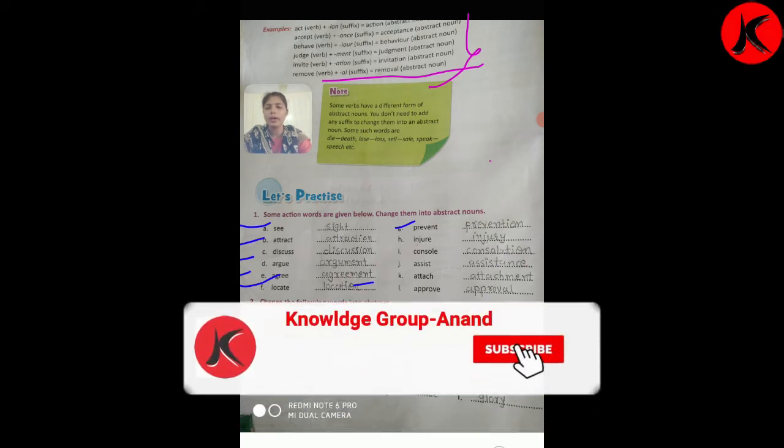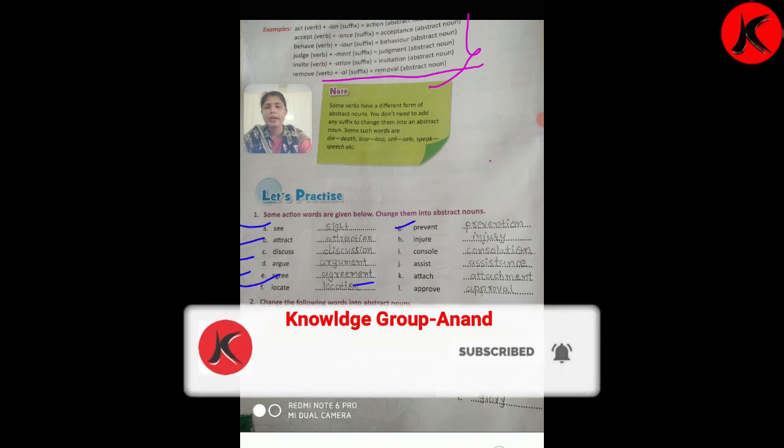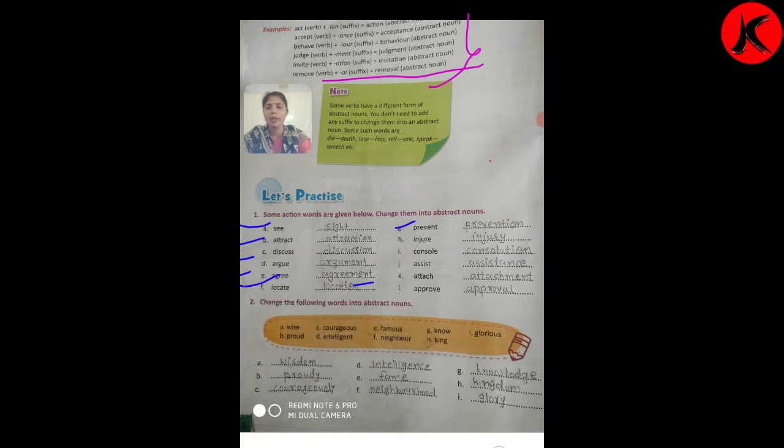Come to the next, the word is given here, prevent. In prevent we again add ion, and an abstract noun is formed as prevention. Injure, then injury. In the word injure we only added y, and an abstract noun is formed.